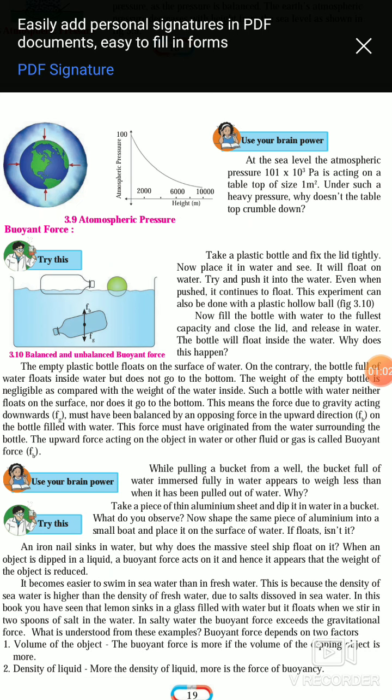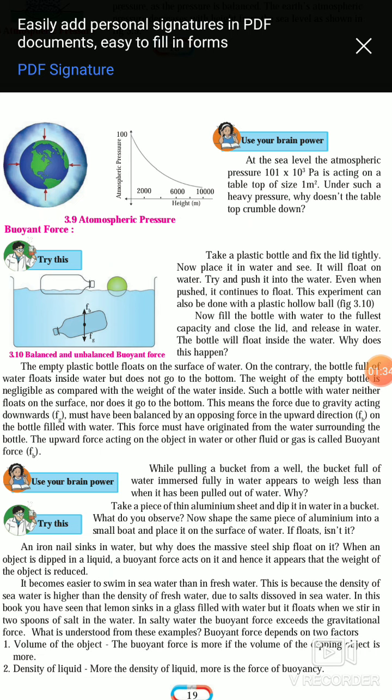What will happen? We can observe easily that the bottle is floating on that water surface. Then take a second bottle and fill it with water, and again keep that bottle in that water. What will happen? That bottle will sink in the water, है ना. तो पहला वाला जो खाली बॉटल था, it will float and the filled bottle will sink.